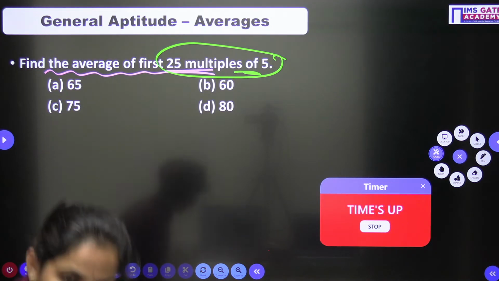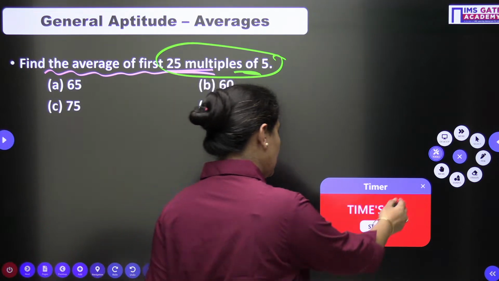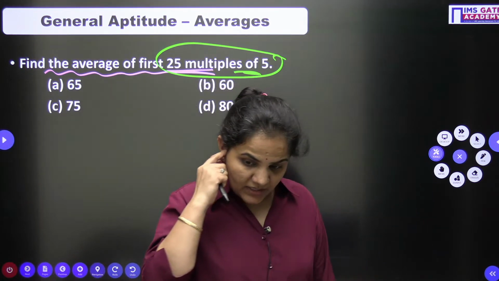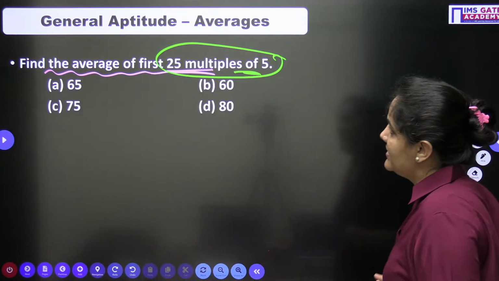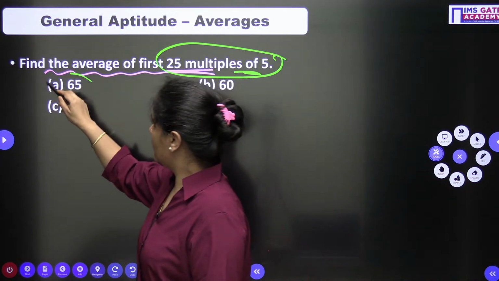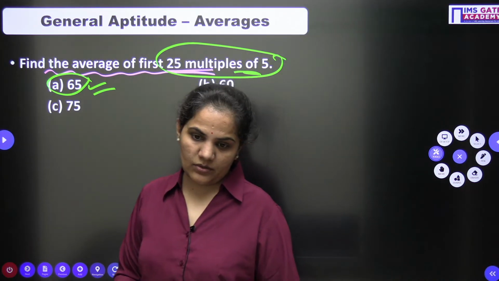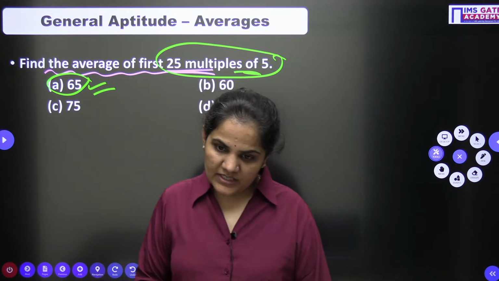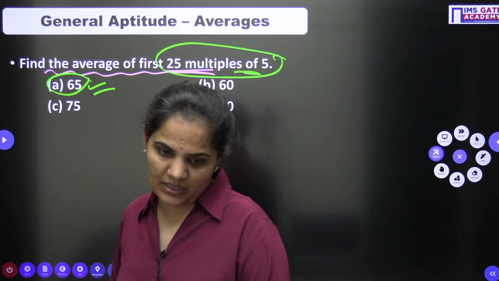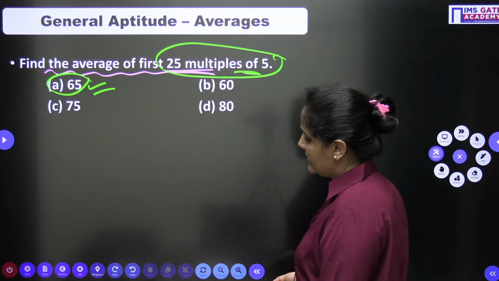Yes बच्चों, what is it? Aditya is there with the answer, option A. Option A means 65. Very good, absolutely right. Harshal is also with option A, 65. Shabash. Let's approach it.